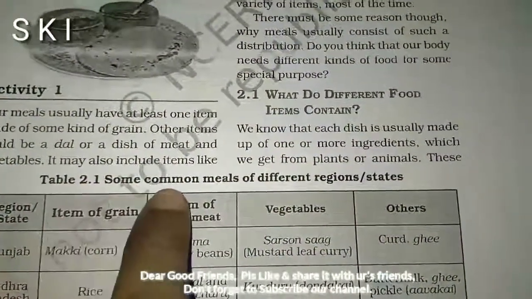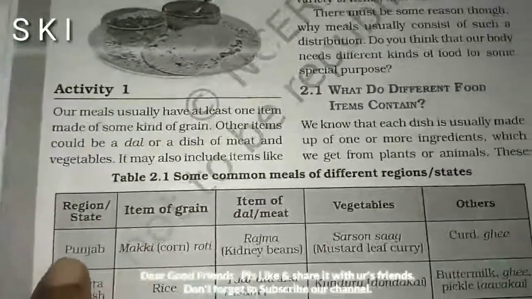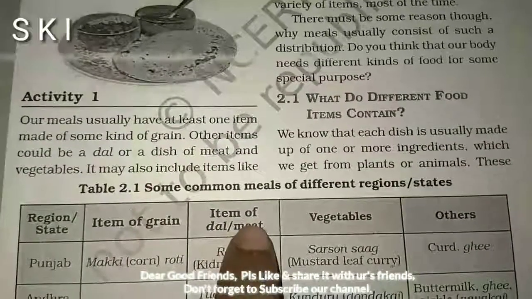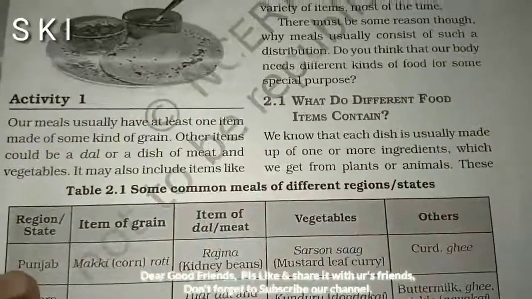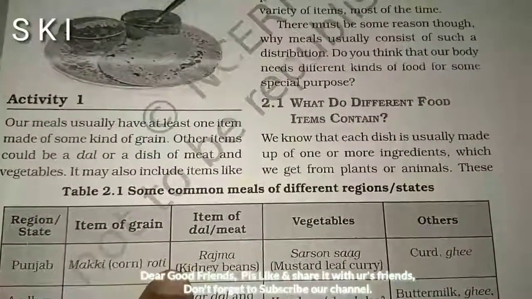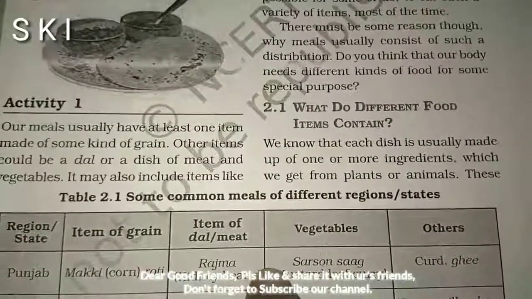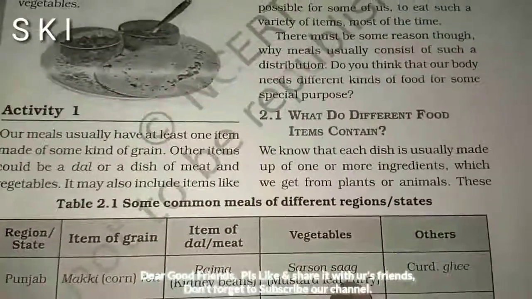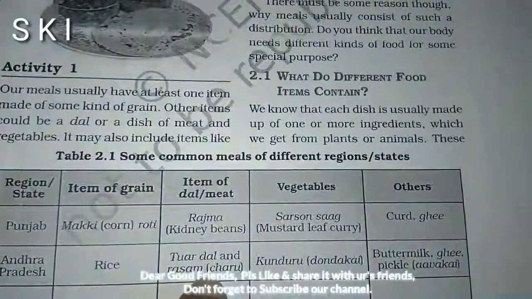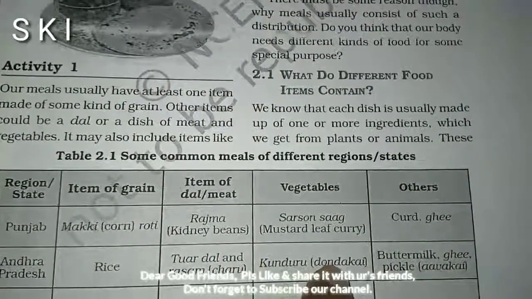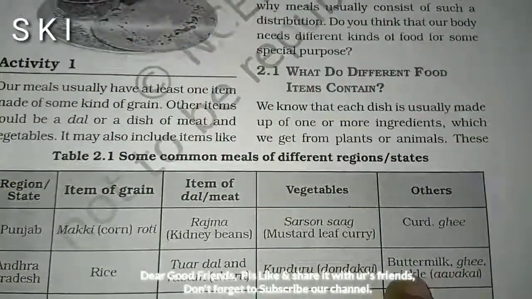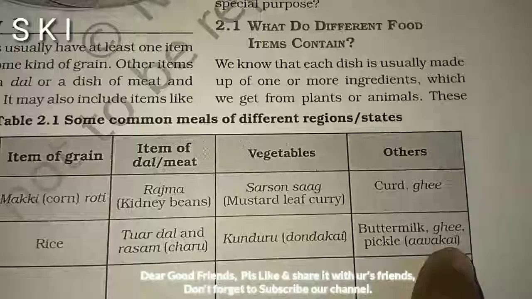Table 2.1. Some common meals of different regions and states. Punjab region: items of grain, dal and meat, vegetables and other items. Punjab: makki corn roti, rajma kidney beans, sarson saag mustard leaf curry, curd, ghee. Andhra Pradesh: rice, tuvar dal and rasam, charu, kundru, dondakai, buttermilk, ghee, pickle, avakai.